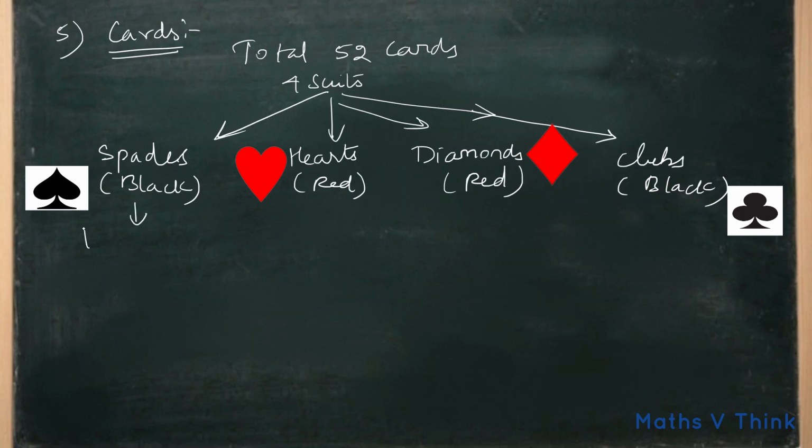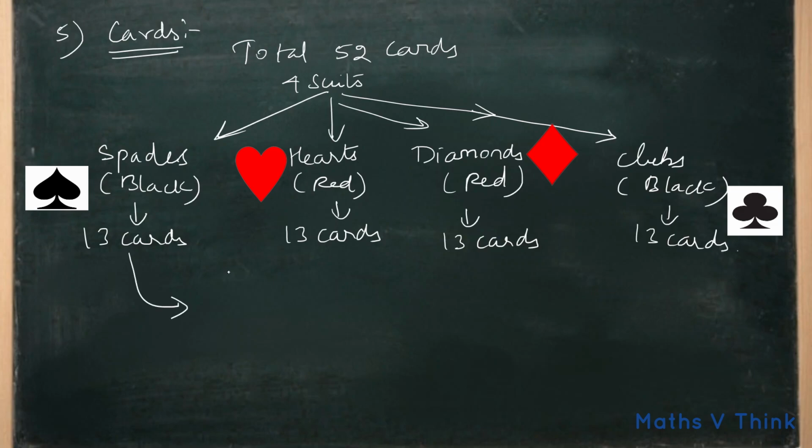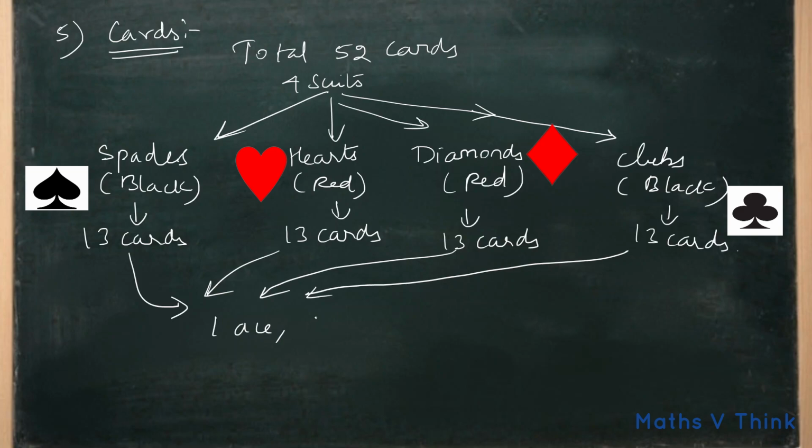Each suit has 13 cards. These 13 cards contain one ace, one king, one queen, one jack, and the numbers from 10 to number 2 cards.